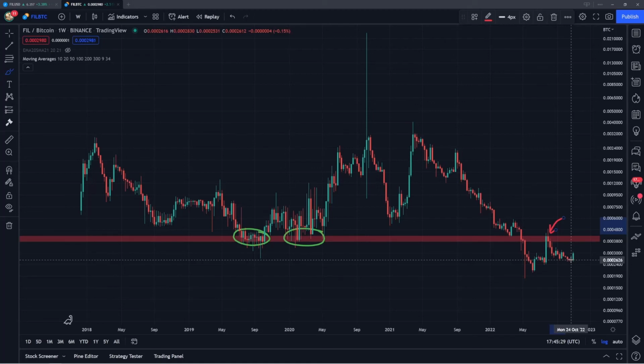So I'm looking for that outperformance, and I'm going to be watching to see if Filecoin can start breaking back above this long-term zone around 40,000 Satoshis, which was the previous cycle's low, and it's currently resistance with this rejection here in August.